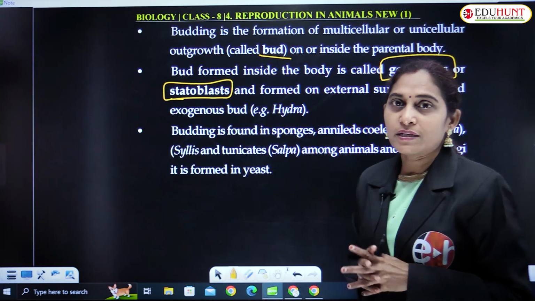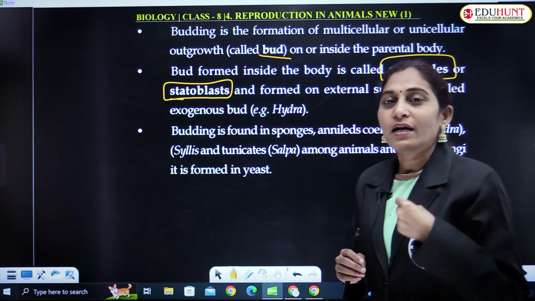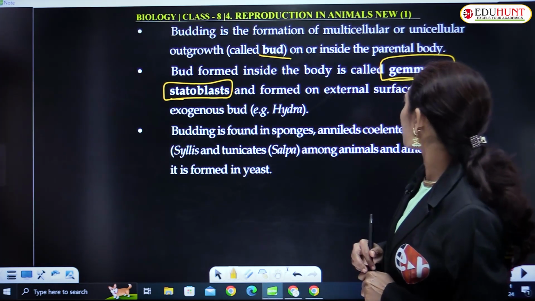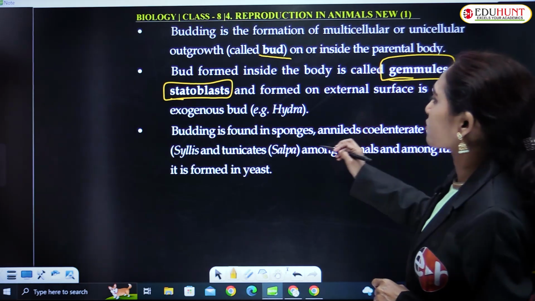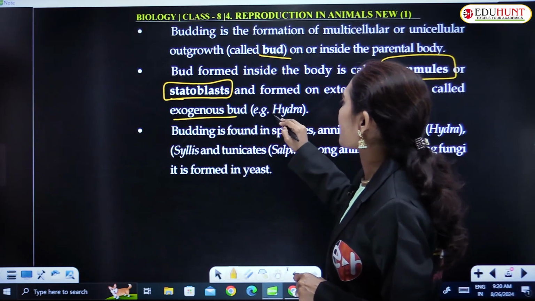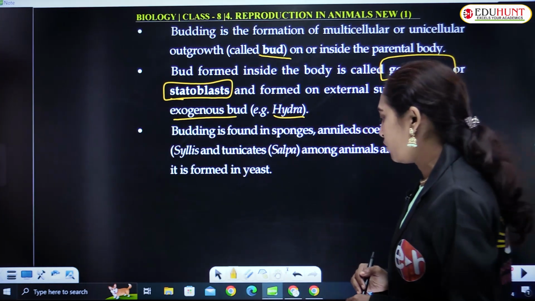ఇవి ఎందులో చూస్తామంటే సీలెంట్రేట్స్ అండ్ స్పాంజెస్లో కూడా చూస్తాం. An external surface bud is called an exogenous bud. Example, hydra that I have shown you just now.